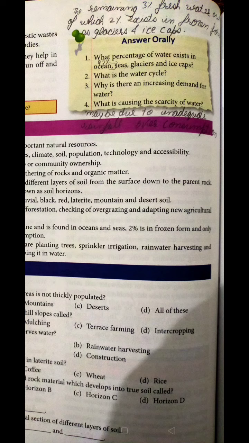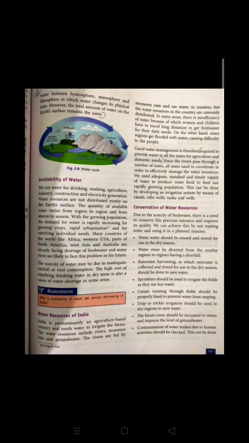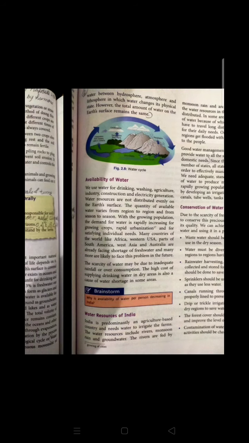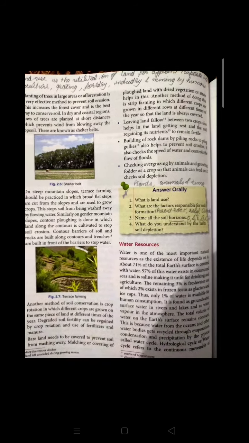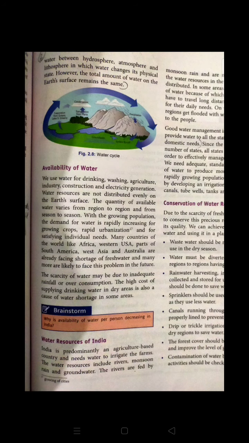What is the water cycle? So here we discuss the water cycle. What is actually the water cycle? The water cycle refers to the continuous movement of water between the hydrosphere, atmosphere and lithosphere, in which the water changes its physical state. However, the total amount of water on the earth's surface remains the same.